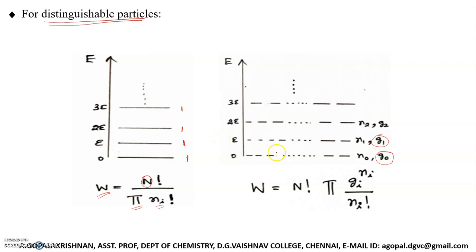Similarly, if the levels are degenerate, then we can use this formula to find the thermodynamic probability. Here N factorial is the factorial of the total number of particles, pi represents multiplication, and Gi means the degeneracy corresponding to the ith level: Gi power ni divided by ni factorial. This will give you the thermodynamic probability for distinguishable particles if the energy levels are degenerate.